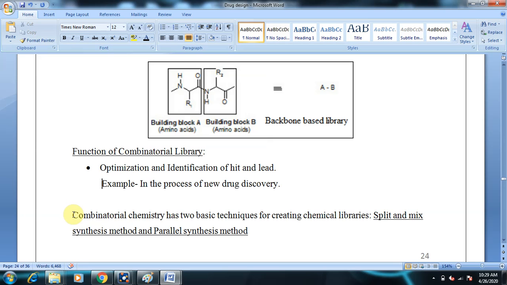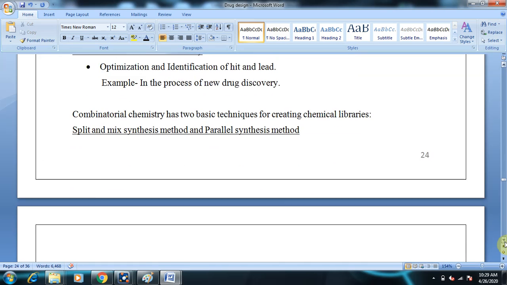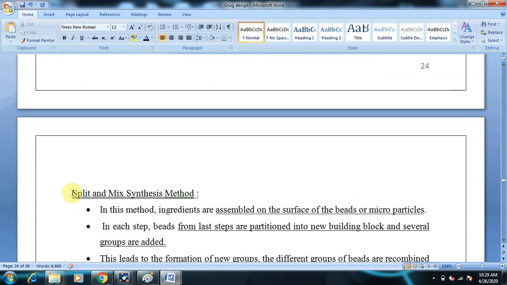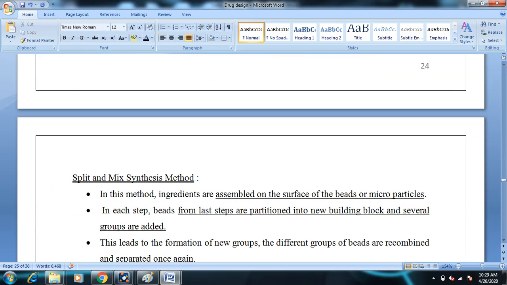And now, what are the methods employed in the synthesis of chemical libraries? How are these chemical libraries prepared or synthesized? One is the split and mix synthesis method. The other one is the parallel synthesis method. The first one is the split and mix synthesis method, and we will be discussing it. As the name suggests, we need to separate and then mix. In this method, ingredients are assembled on the surface of the beads.